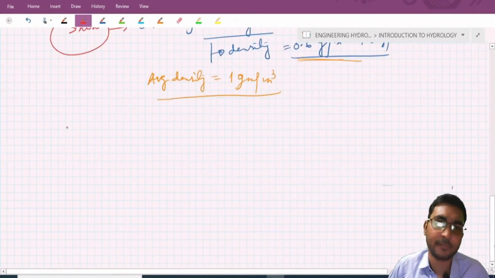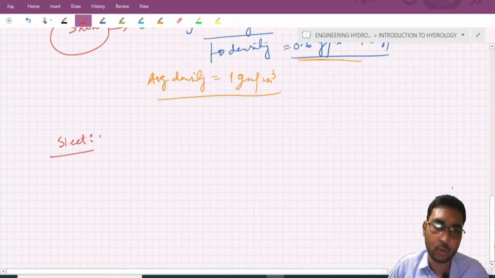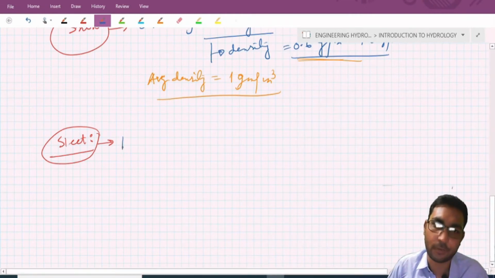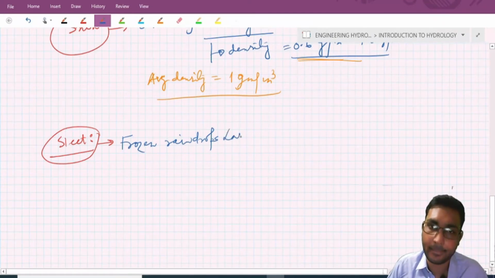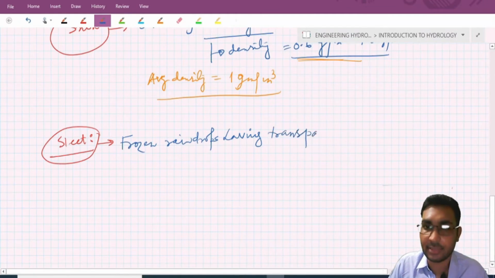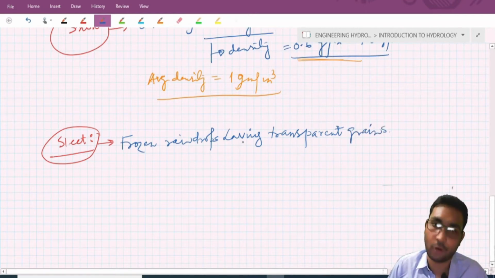So the next form of precipitation is sleet. What are these sleets? These are basically frozen raindrops having transparent grains.